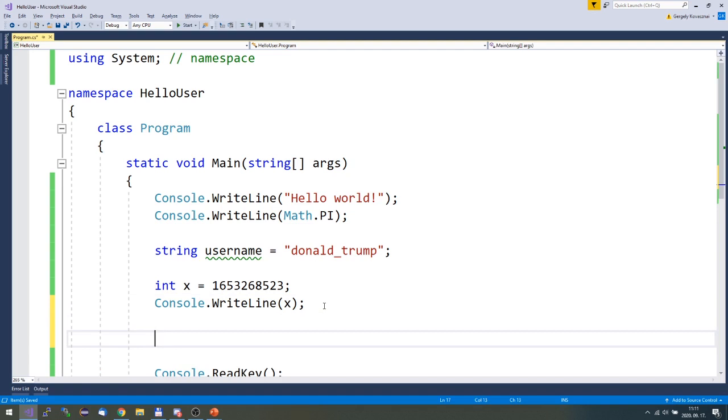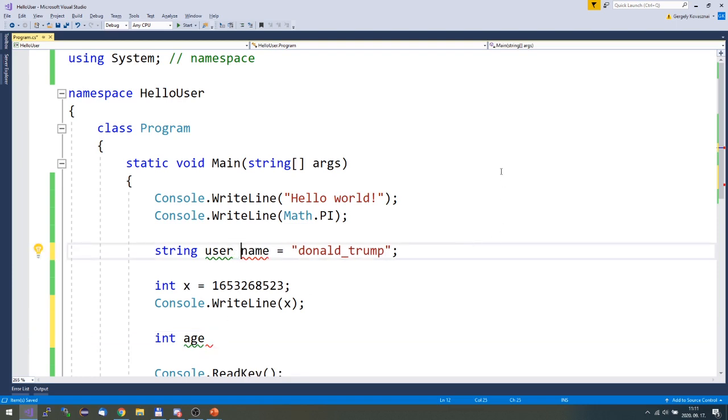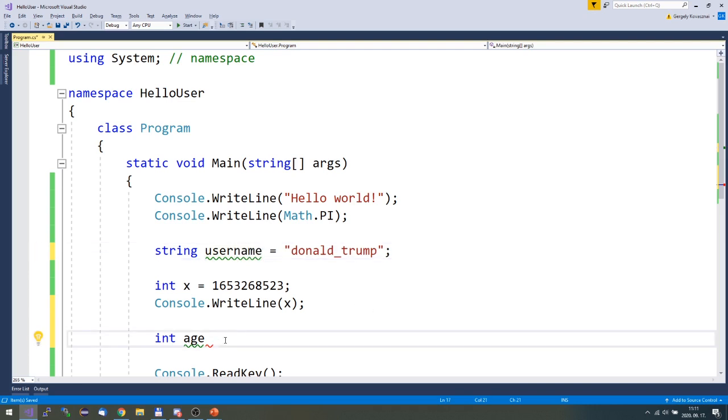Of course, you can introduce as many variables as you want. You can name them whatever you want. Of course, there are some rules. For example, you cannot use a space inside, but you can use an underscore inside. You must not use special characters inside. But actually, Visual Studio immediately throws you an error message if you do something wrong. Age is a proper identifier, a proper variable name.